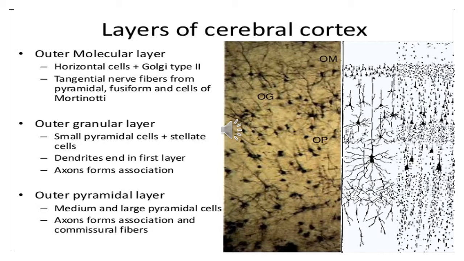Some granule cells and Martinotti cells can also be found in this layer. So you have to draw all these types of cells, that is the neurons we are discussing, and have discussed their shape, size, axons, dendrites in the previous slides.